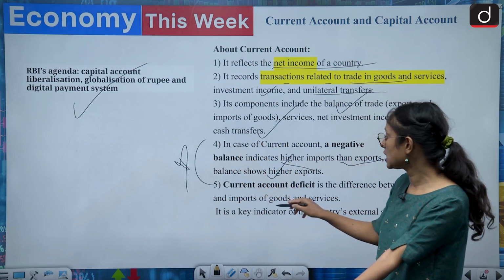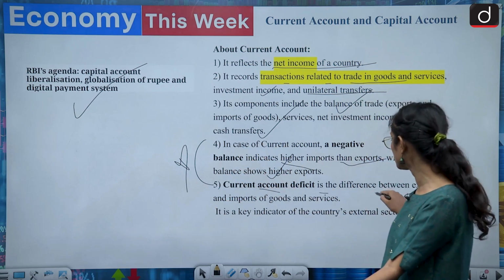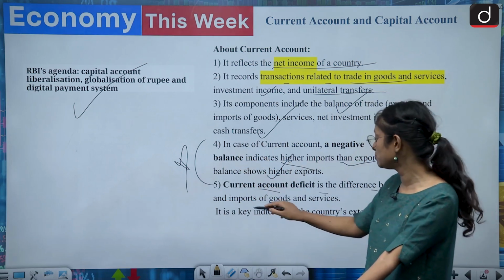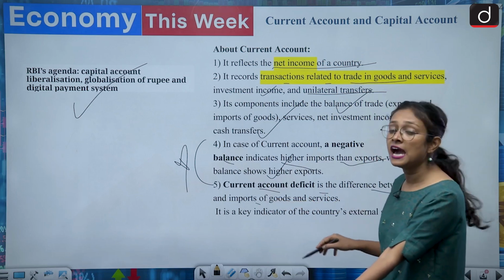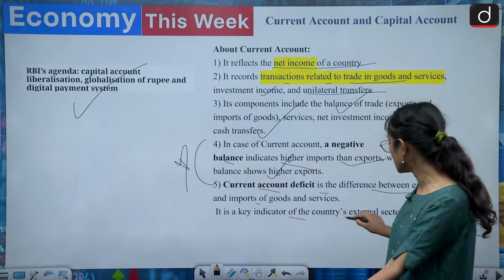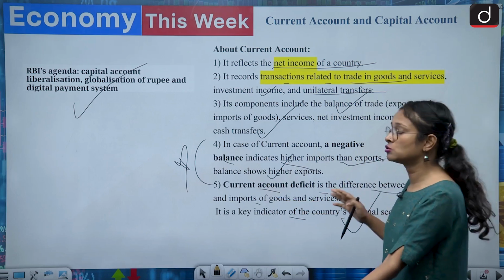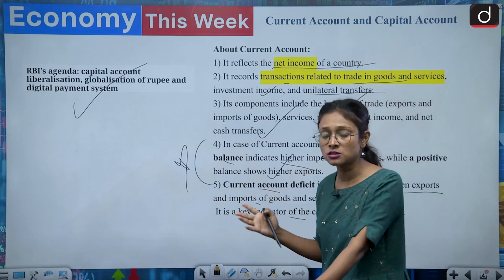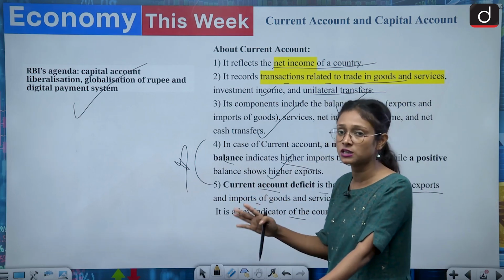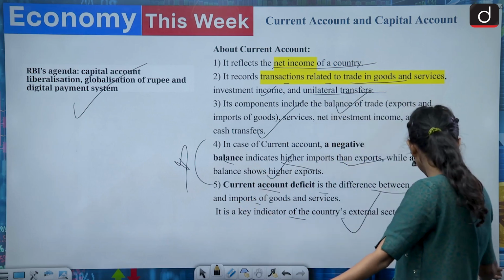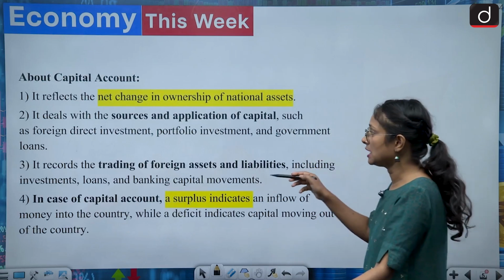And what does current account deficit show? It shows the difference between exports and imports of goods and services, and it is a key indicator of the country's external sector. So it also shows the health of the external sector of an economy. Now we'll come to the capital account.